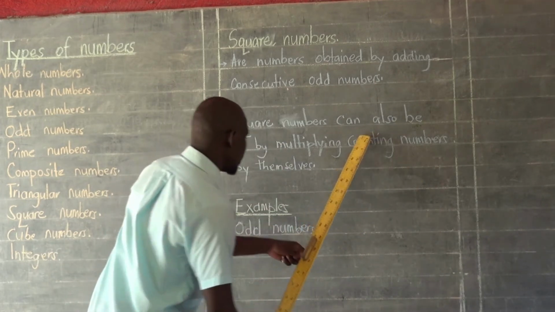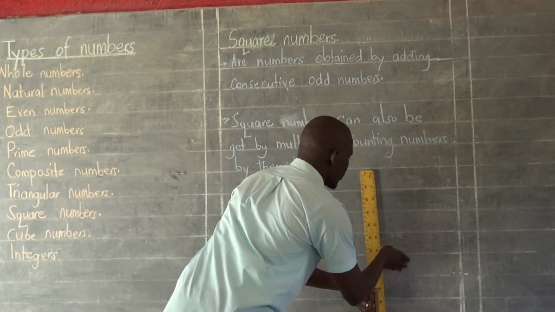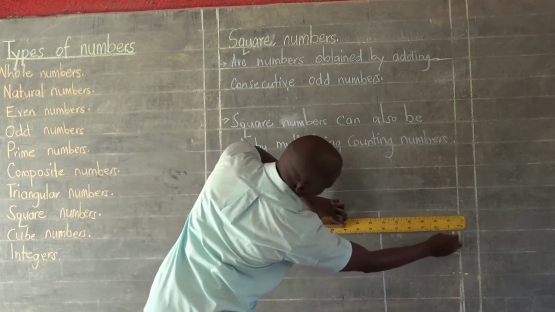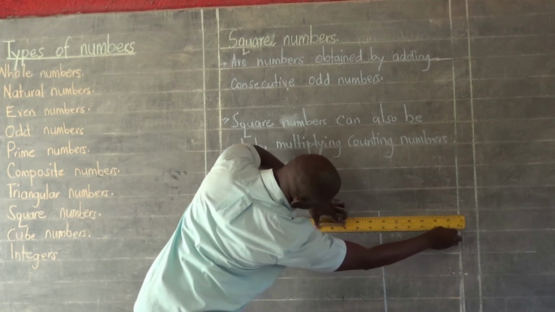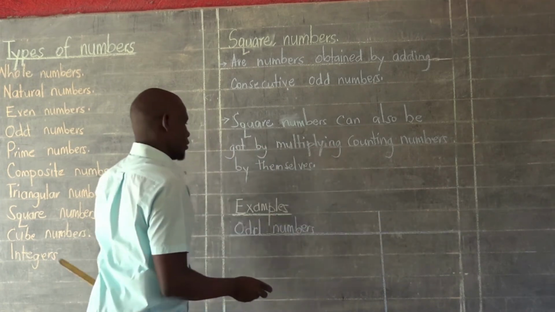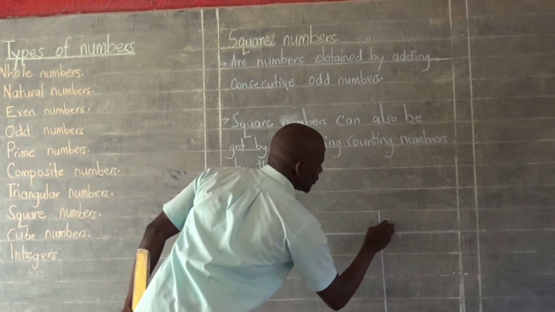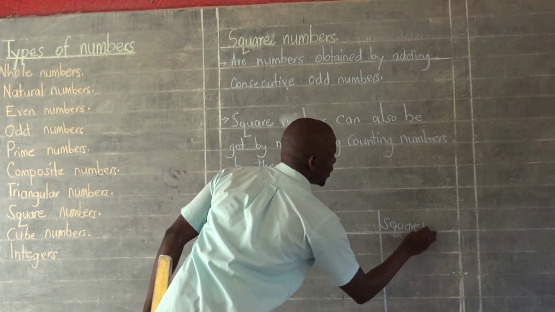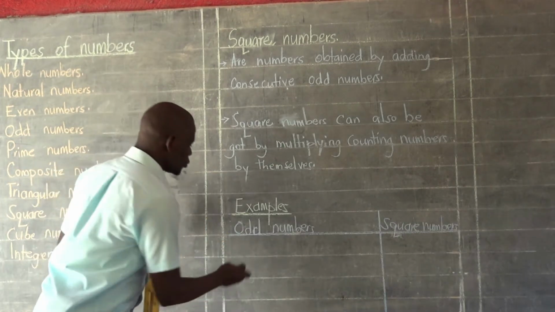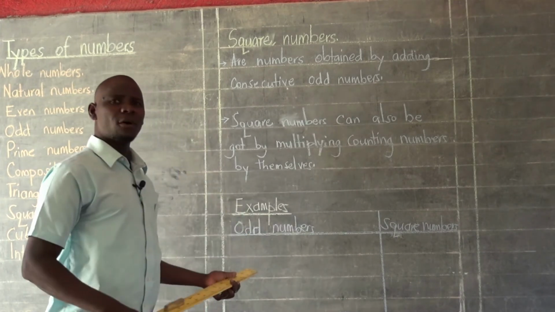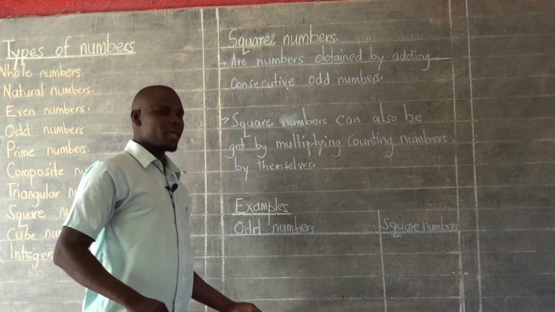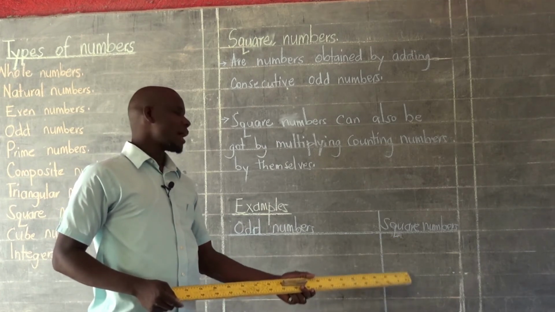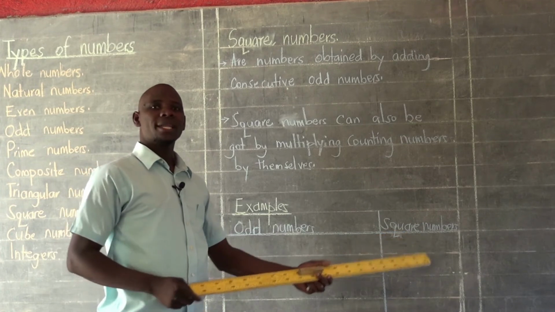After writing the odd numbers, I'm going to rule and then I'm going to write here square numbers. We are going to be adding consecutive odd numbers on this side, and then our answers will appear on this other side. And remember, our answers will be square numbers.